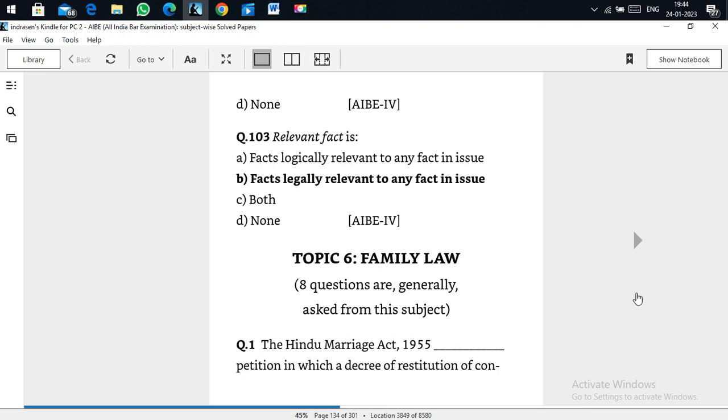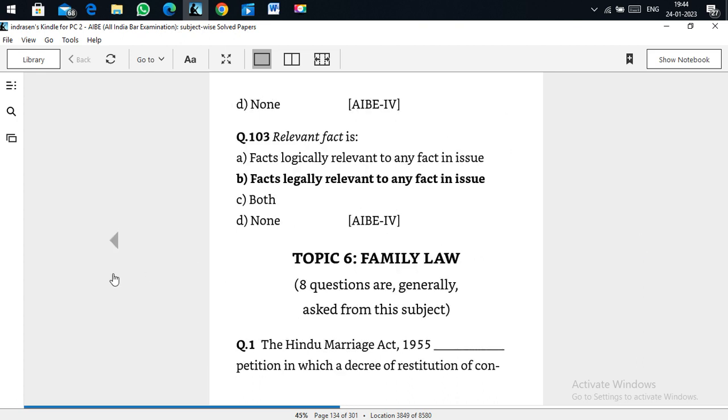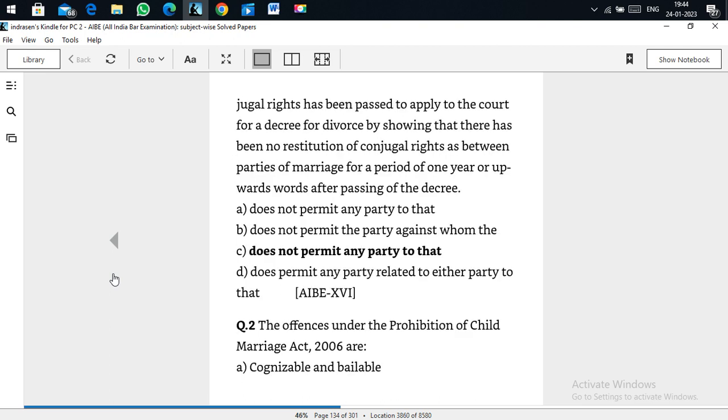So let us start. The Hindu Marriage Act 1955 does not permit any party to the petition in which a decree of restitution of conjugal rights has been passed to apply to the court for a decree for divorce by showing that there has been no restitution of conjugal rights as between the parties of the marriage for a period of 1 year or upwards after passing the decree. It does not permit any party to do that.